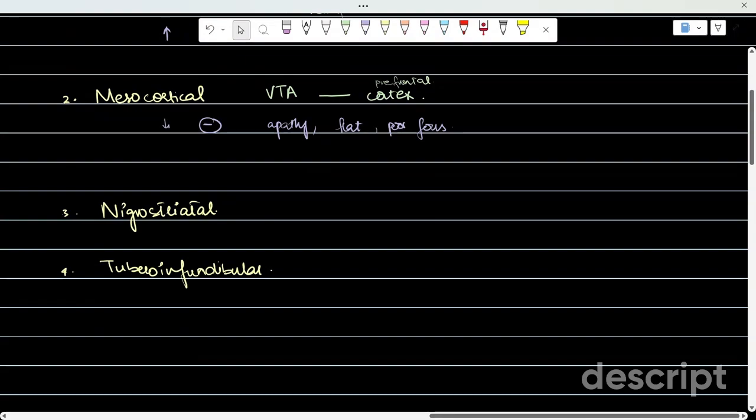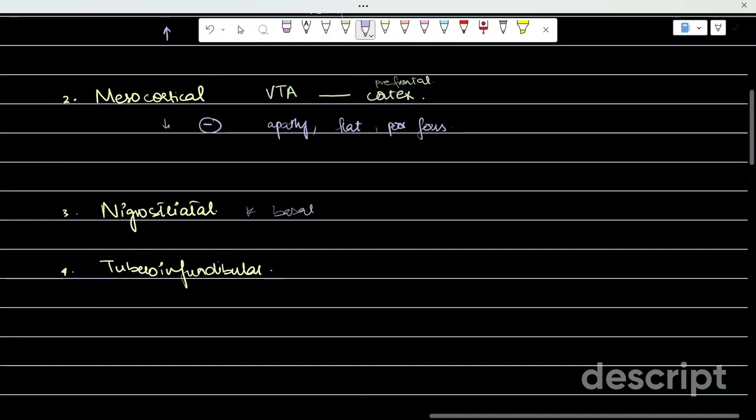So the nigrostriatal pathway, we did this in the basal ganglia. So this involves dopamine and this is the major dopaminergic pathway in the brain and is significantly affected by movement disorders and antipsychotic drugs. So a decrease in activity of the nigrostriatal pathway will result in extrapyramidal symptoms, which are like Parkinson's.